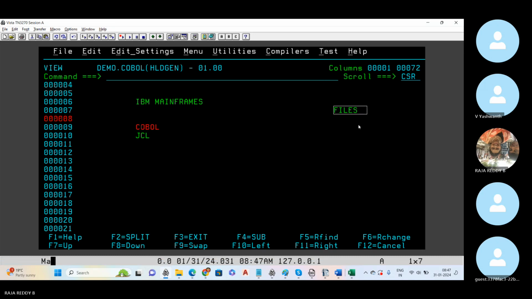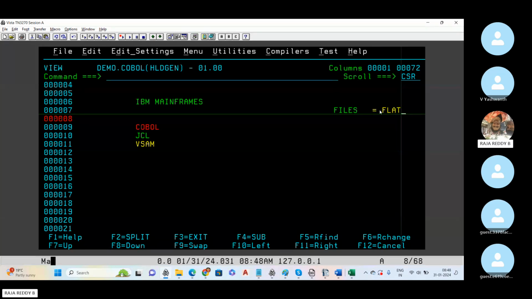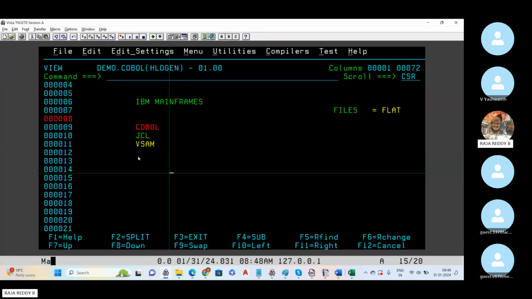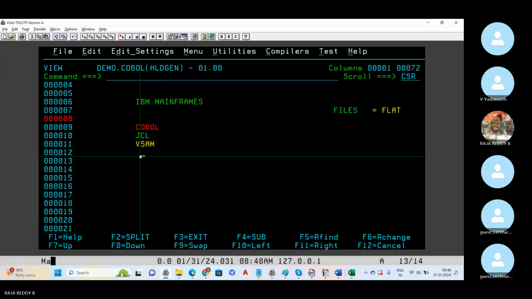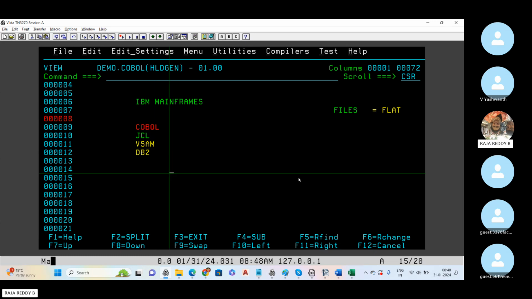These files have different file concepts, which we can discuss in VSAM, the Virtual Storage Access Method. Files are nothing but sequential files or flat files. Flat files have some limitations. To overcome that, IBM developed one more file system called the VSAM file system. VSAM files also have some limitations. To overcome that, IBM developed a database called DB2. In DB2, let's say one table is there. If I want to fetch data from the table, we are going to use SQL statements.